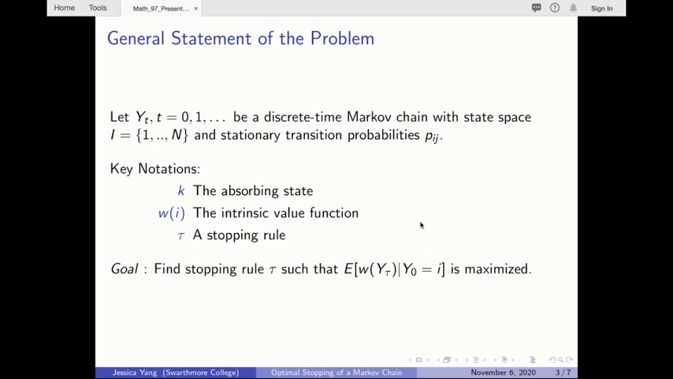We now move on to the general statement of the problem. Let Yt be a discrete time Markov chain with state space I and stationary transition probabilities Pij. Let K be the absorbing state of the state space. Define W as the intrinsic value function, and let tau be any stopping rule that prescribes a time to stop the process. The goal is to find the stopping rule tau such that the conditional expected value of W at the stopping state y tau, given that the process starts at state i, is maximized.